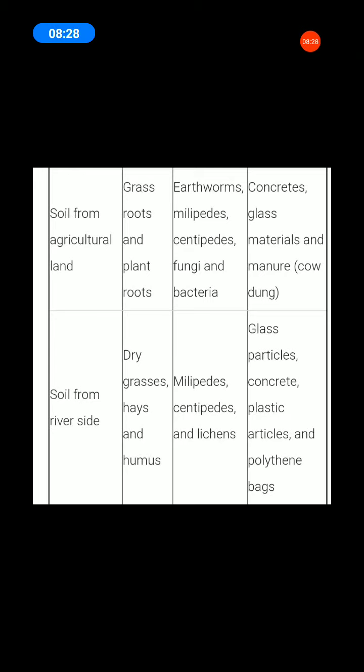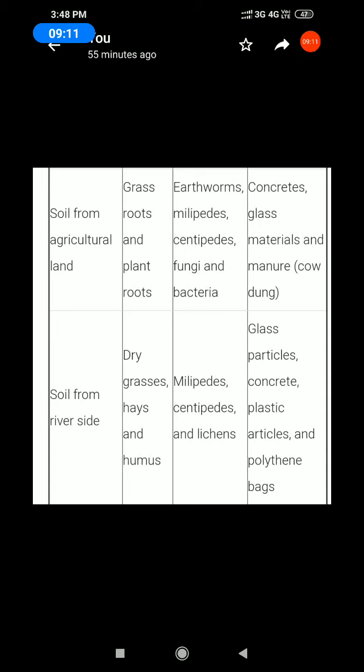Okay, next. Fifth one. Soil from river side. Plants: the answer is dried grasses, hays and humus. Next, animals: millipedes, centipedes and lichens. Next, fourth one column. Any other observations? Glass particles, concrete, plastic articles and polythene bags.